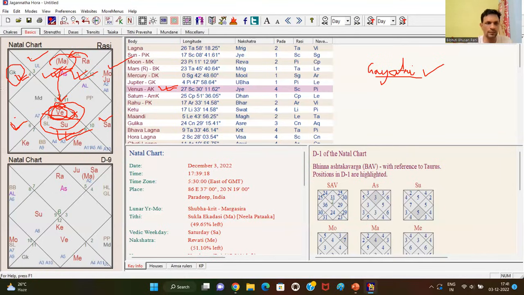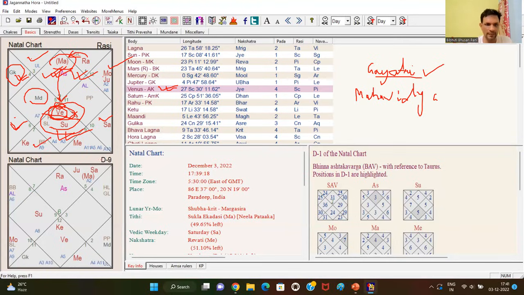If the fourth house is involved, the karaka is Moon, so one needs to do the Mahavidya.